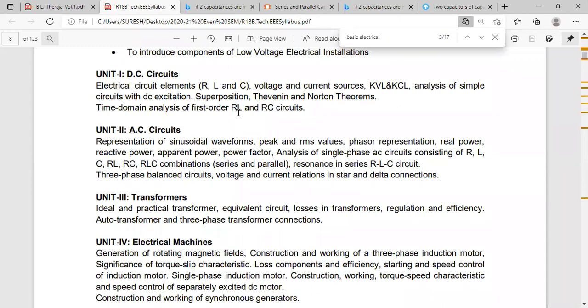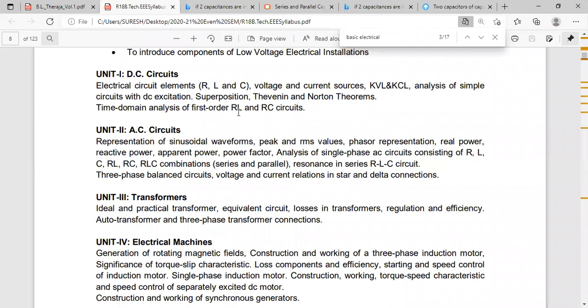What is the current equation? Anyone? I is equal to V by R into 1 minus E power minus R by L into T. You have to derive this equation for series RL transient circuit.